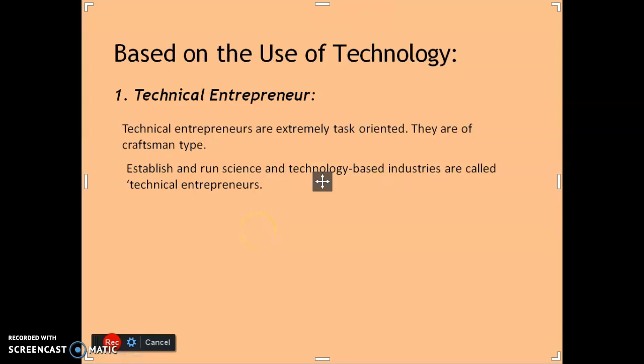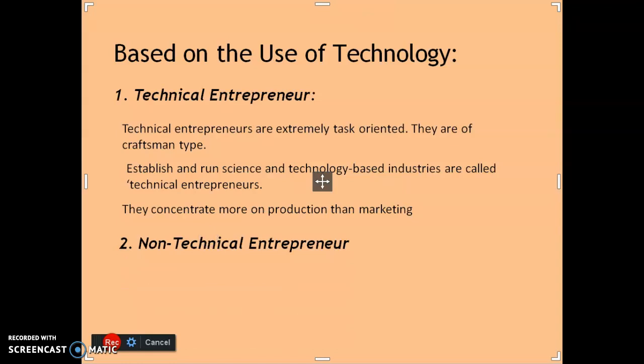Another way we can explain it is that those entrepreneurs who establish and run science and technology based industries are called technical entrepreneurs. Actually, they concentrate more on the production side, not on the marketing side. So extremely task oriented entrepreneurs, we call them technical entrepreneurs.